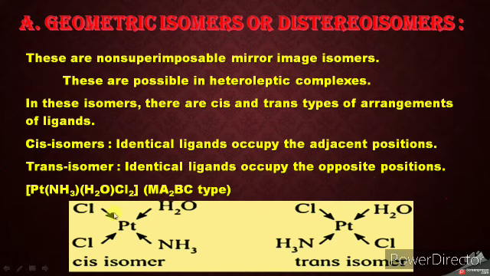If you observe here, the identical ligands Cl occupy the adjacent positions, and the non-identical ones are on the other side. Then if the identical ligands Cl take opposite positions, that is the trans isomer. So this is a trans isomer of the same compound. The arrangement of ligands is different, so that is a trans isomer.